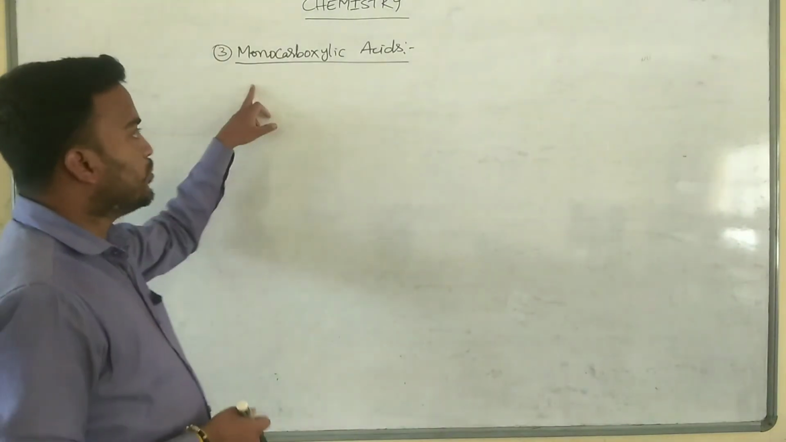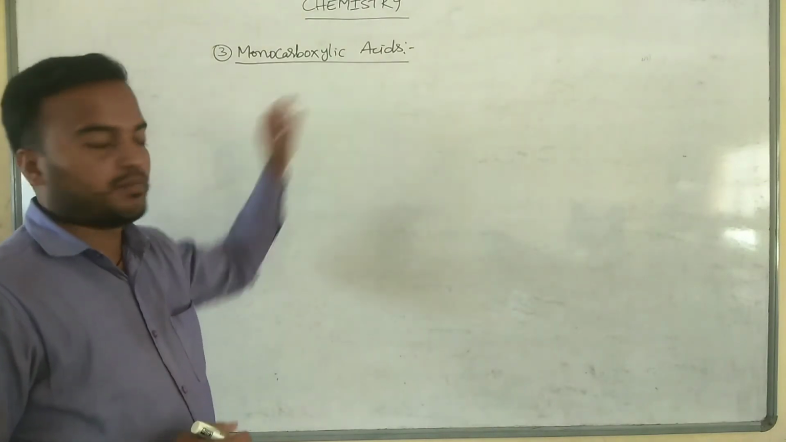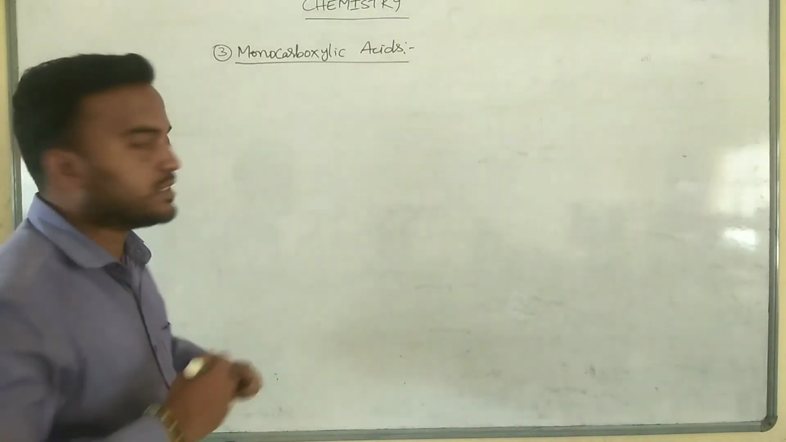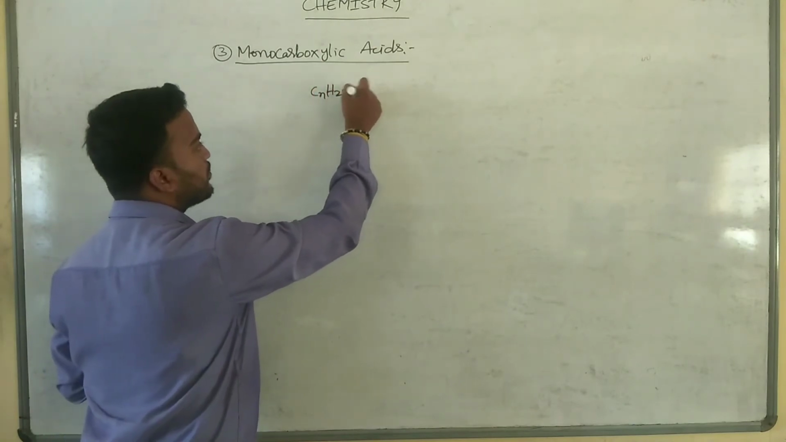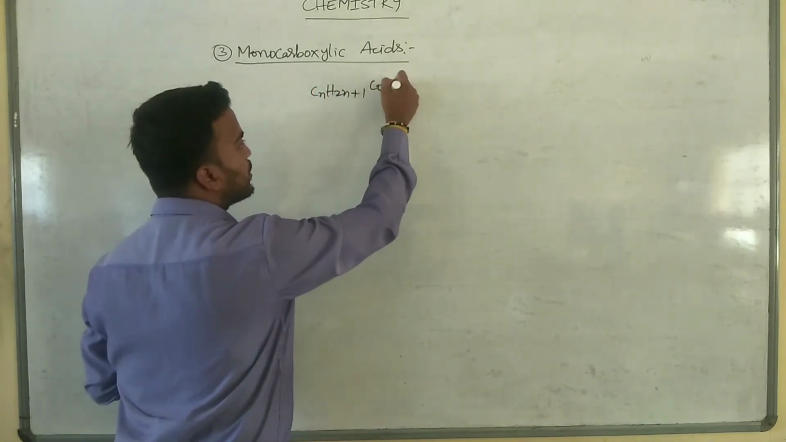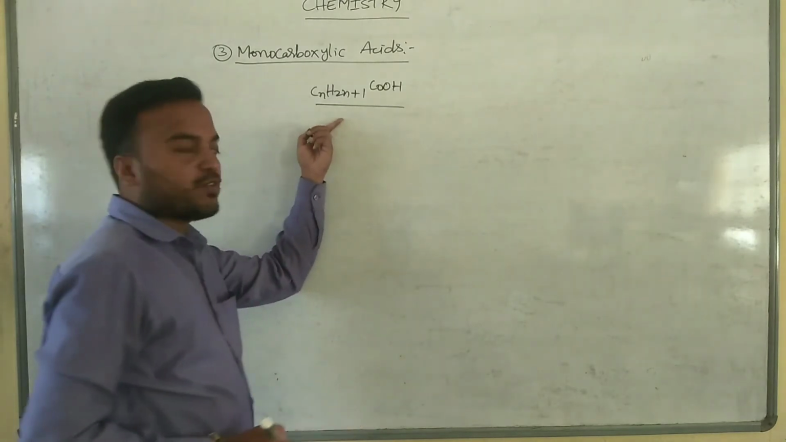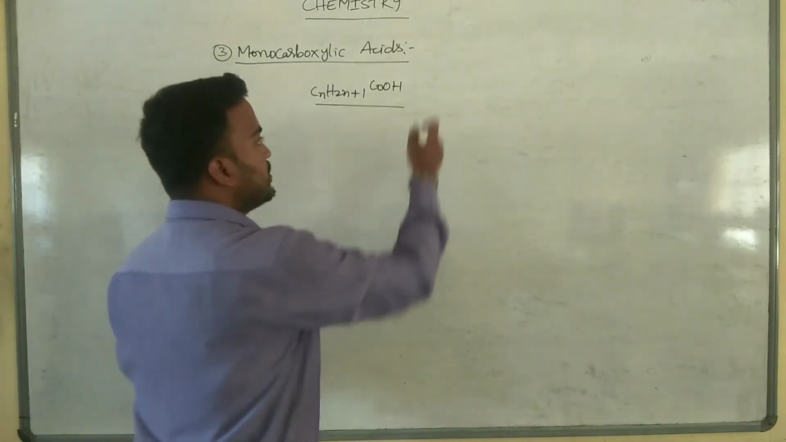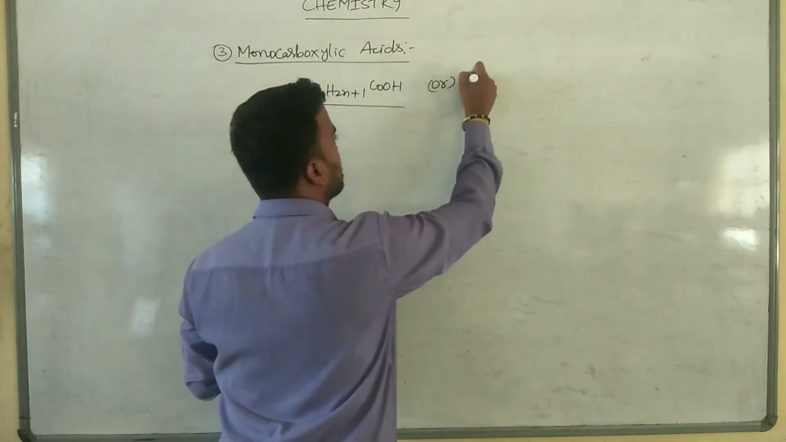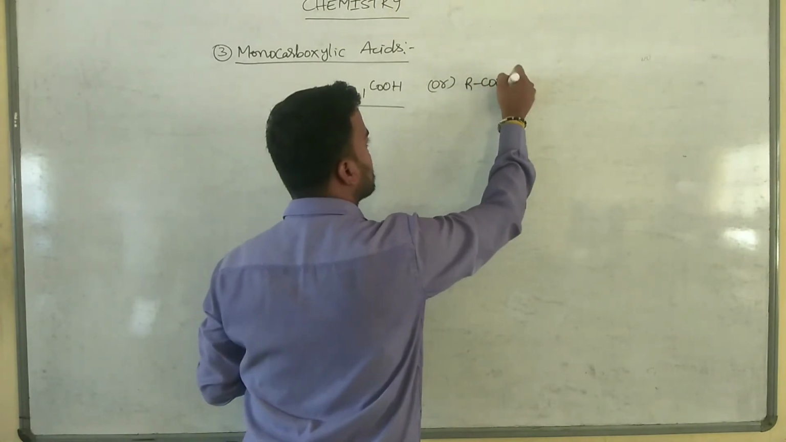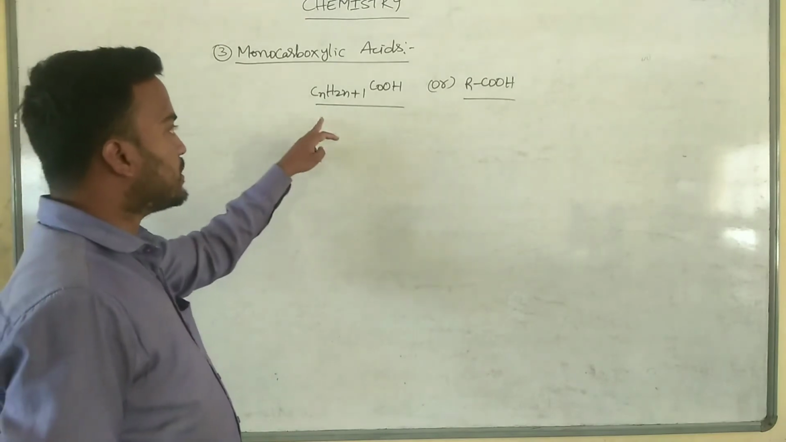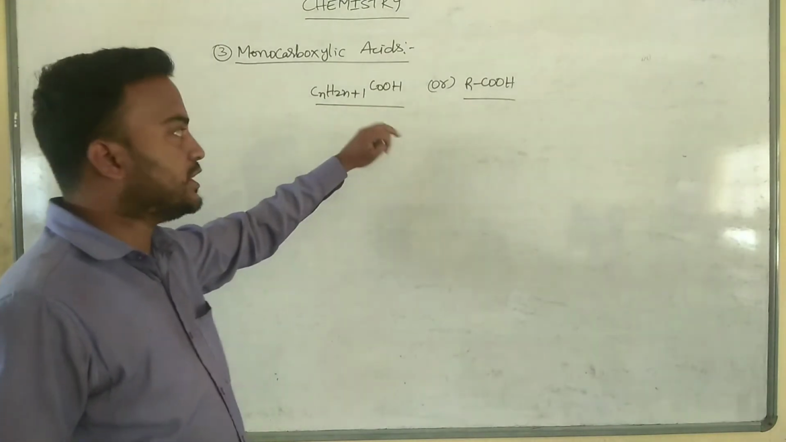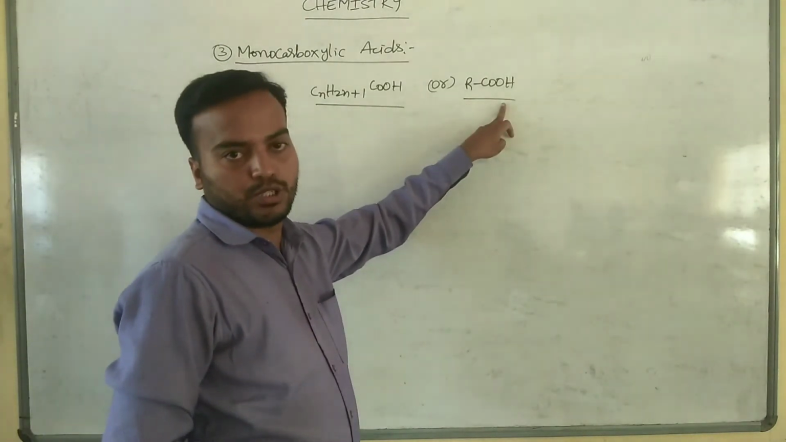Next one, monocarboxylic acids. Monocarboxylic acids have the general formula CnH2n+1 COOH, or you can write RCOOH. So this is the general formula for monocarboxylic acids.